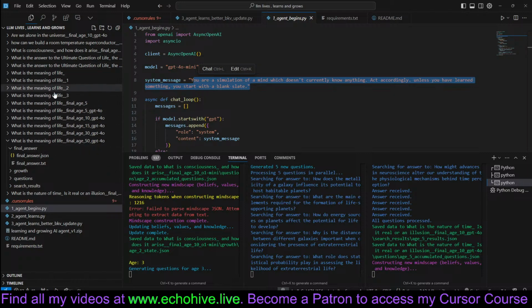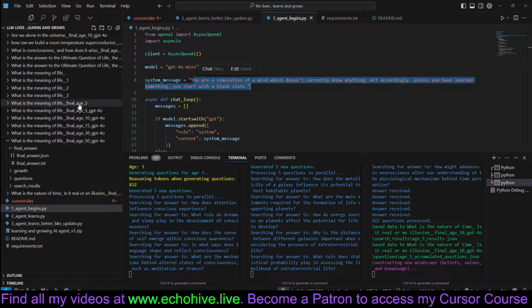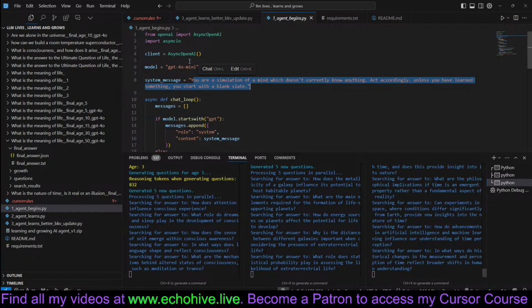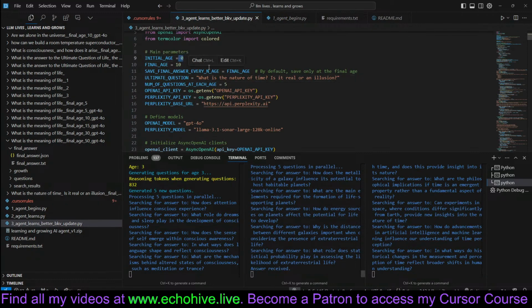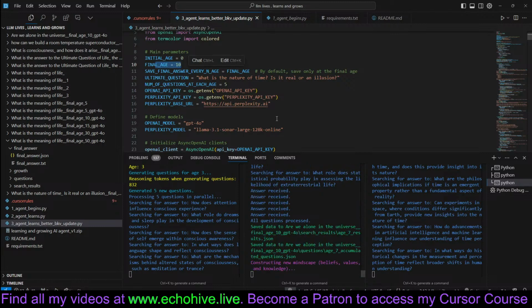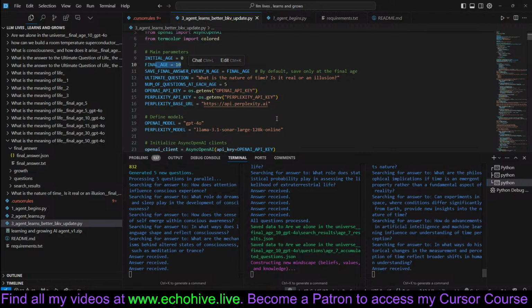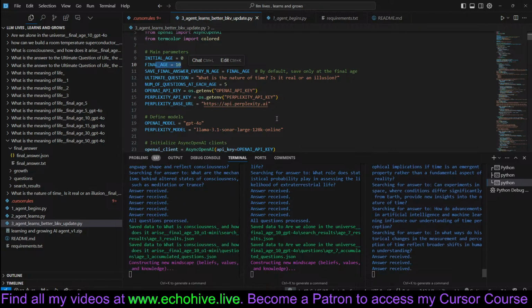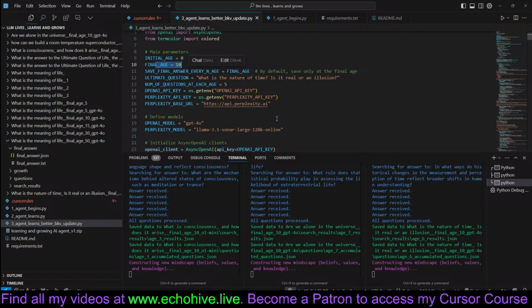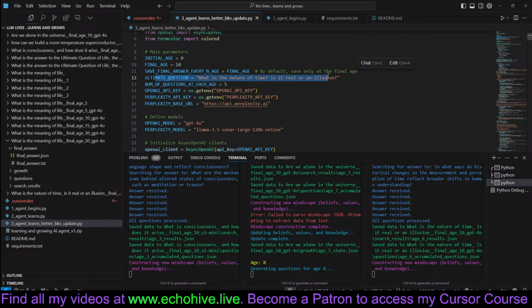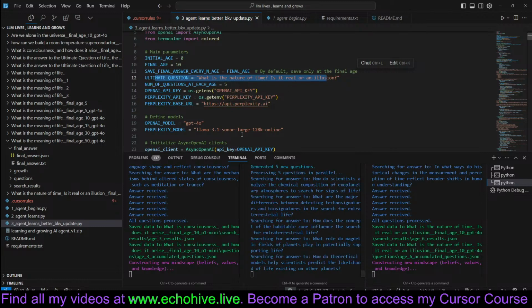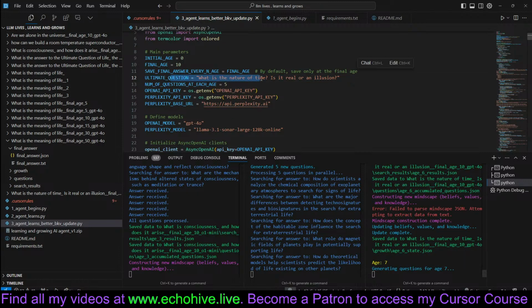If you take a look at some of the previous examples I was doing while testing, you start the agent at age 0, and you give the final age. You can call these iterations as well, I suppose. At every iteration, it asks questions to itself based on an ultimate question that it was given. This ultimate question acts as its driving force, essentially. I wanted this to be open-ended, but also a bit anchored, so this question is the anchor, if you want to look at it that way.